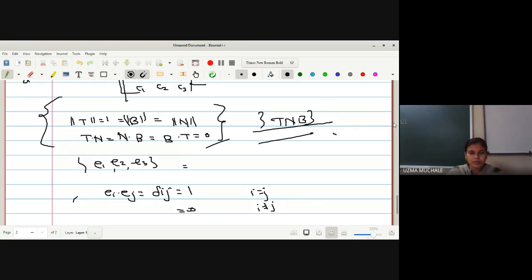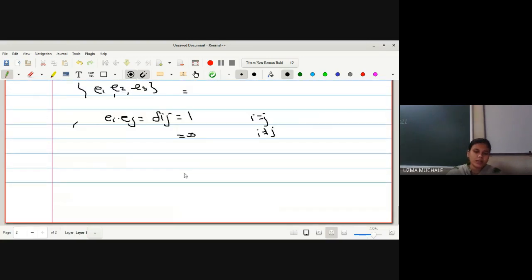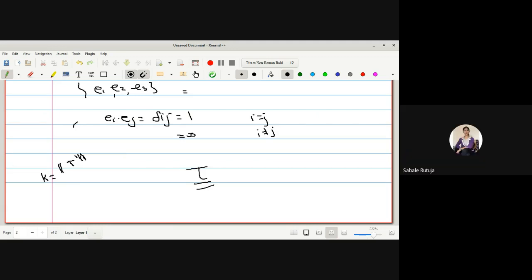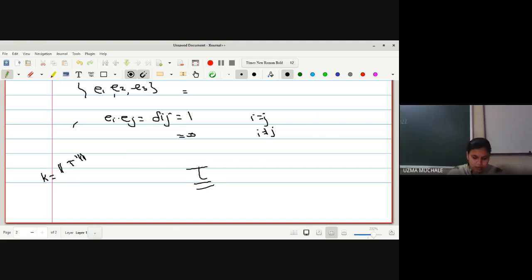Now one may have a question: what will be the torsion, and how do we find the value of the torsion? Because we have found that k is nothing but the norm of T dash. Now let me show you how to find the value of the torsion tau.